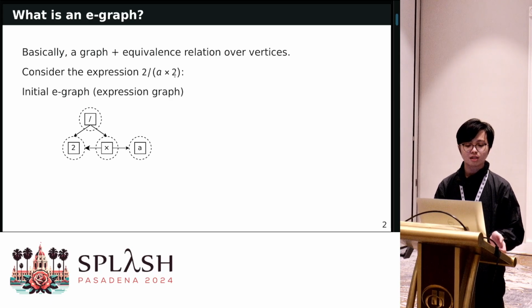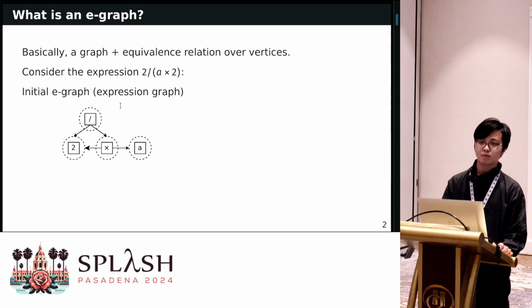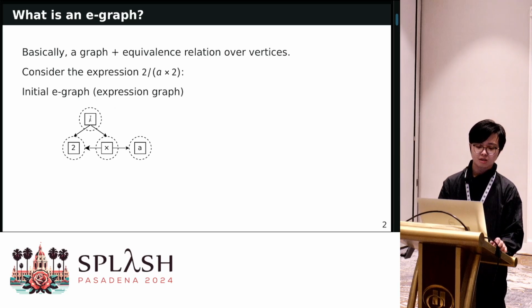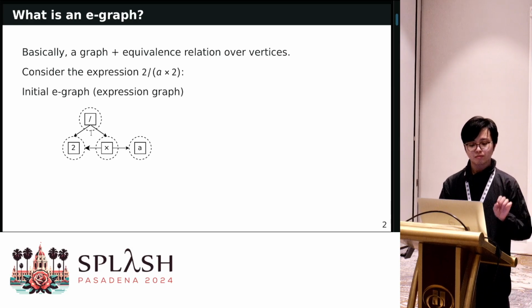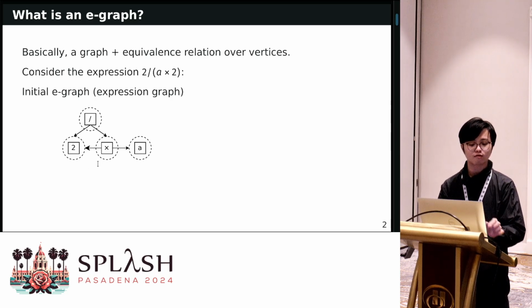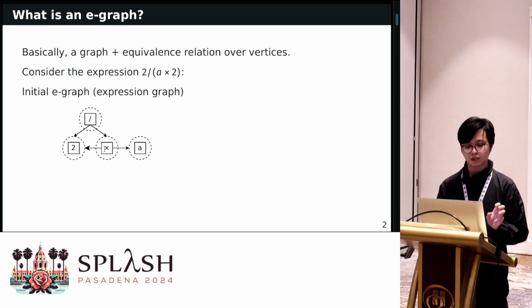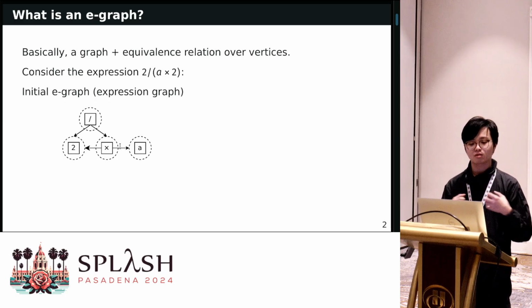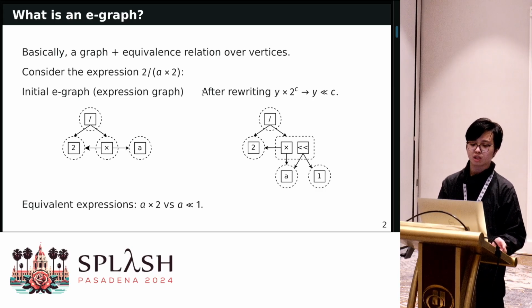So consider the following expression, 2 divided by a times 2. The initial E-graph is basically just an expression graph. As you can see, this is very similar to an AST, except that for the node 2, we merge them together. In a normal AST, you expect the node 2 to be duplicated, so you should have 2 copies. But for an E-graph, we merge those that are equivalent together so we can have a more compact representation. And for optimization purposes, people often apply rewriting rules to the equivalence graphs.